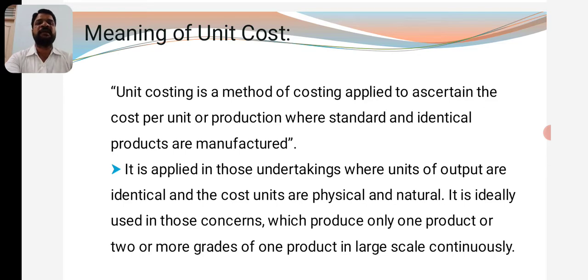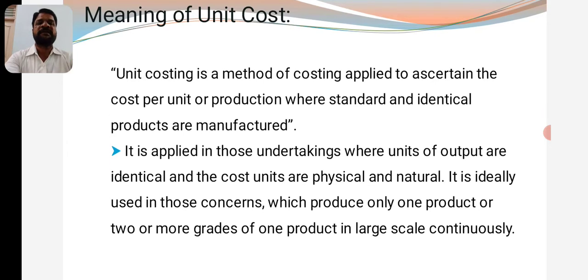It is applied in those undertakings where units of output are identical and the units are physical in nature. It is ideally used in those concerns which produce only one product. Only one product, you understand, producing only one kind of output.